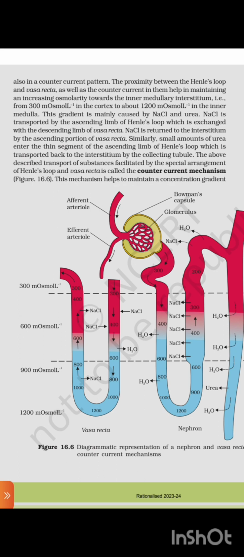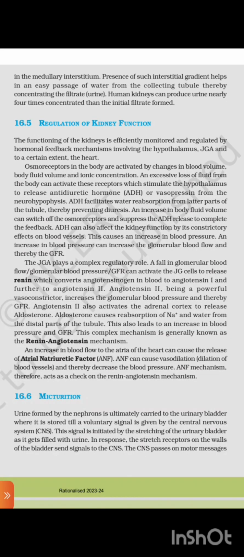The mechanism helps to maintain a concentration gradient. In the medullary interstitium, the presence of such an interstitial gradient helps in an easy passage of water from the collecting tubule. By concentrating the filtrate, the human kidney can produce urine nearly 4 times more concentrated than the initial filtrate.